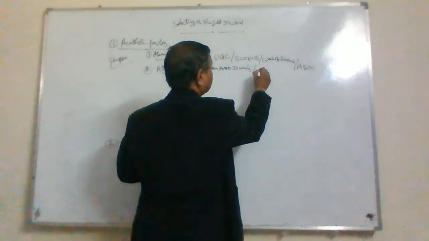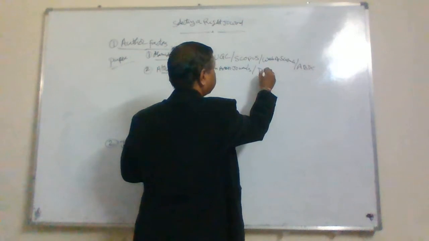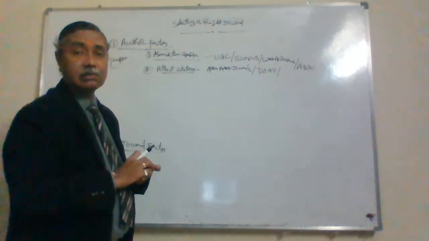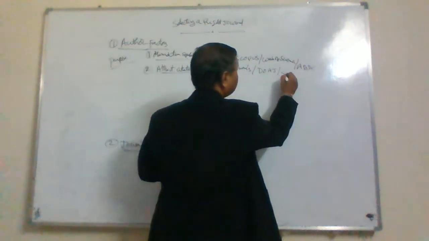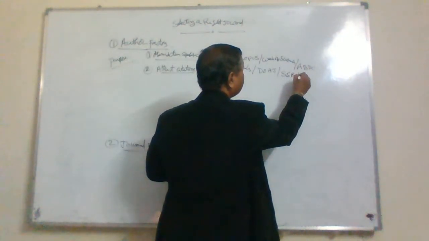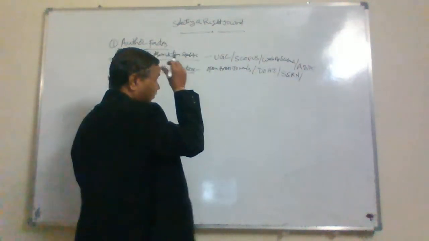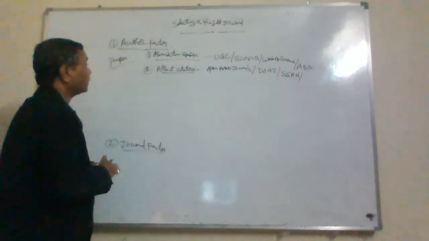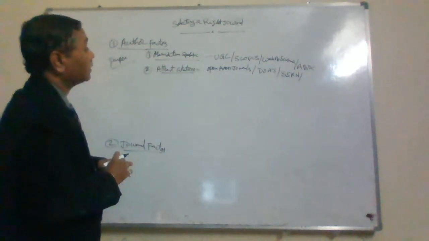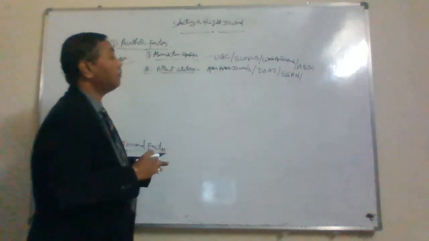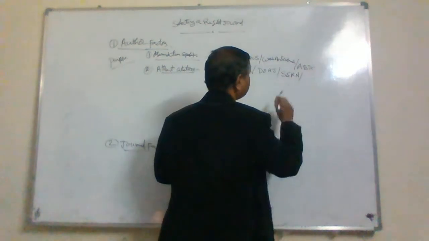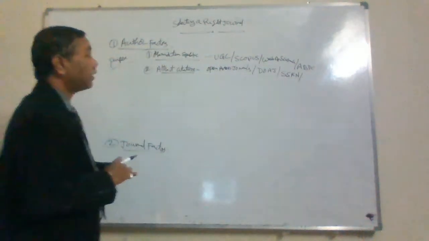Example: DOAJ, Directory of Open Access Journals, SSRN, which attract citations, right? Similarly, ResearchGate is also there. Of course, you can upload any paper there.